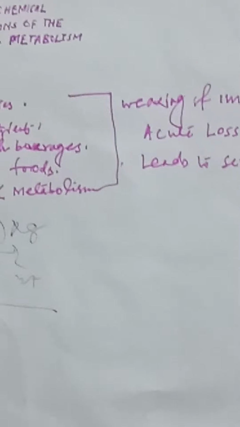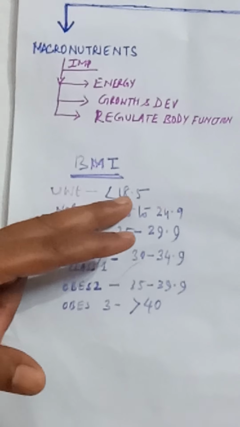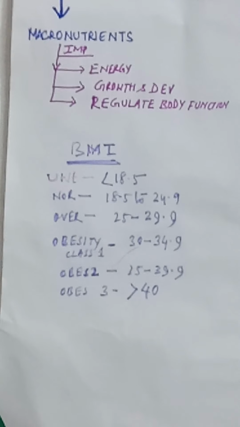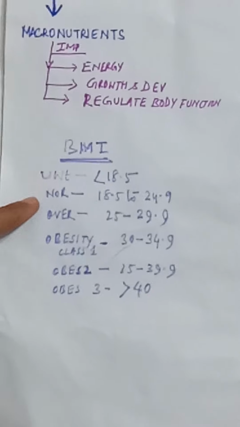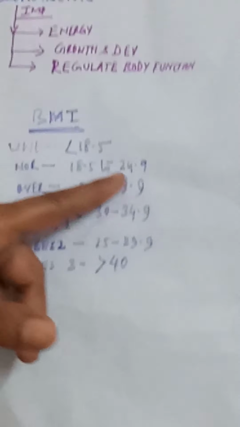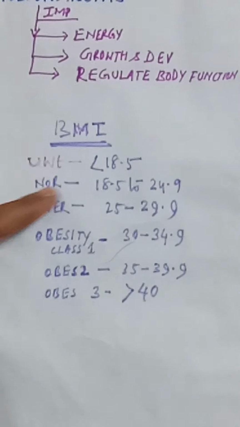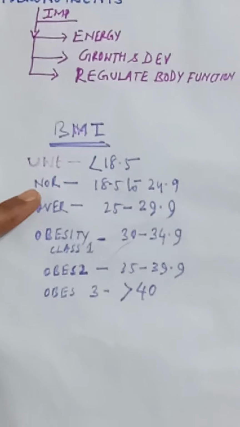It can be calculated, and if the calculation comes to less than 18.5, then we can say that this particular person is underweight. If the BMI lies between 18.5 and 24.9, then we can say they are of normal body weight.